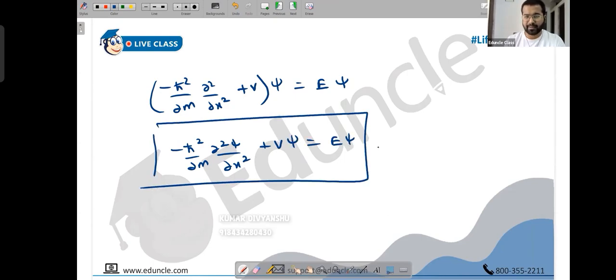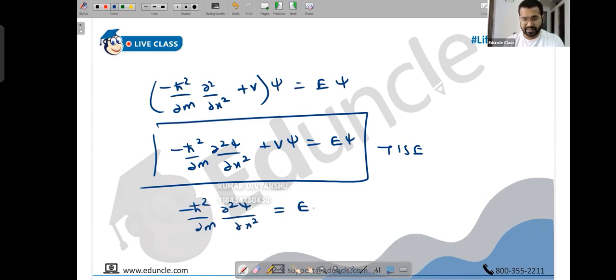Popularly, this is how you learn by heart the time independent Schrodinger equation: minus h bar square upon 2m, dou square psi upon dou x square, plus v psi is E psi. However, there is another way in which people remember it. First throw this on the RHS. So we have minus h bar square upon 2m, dou square psi upon dou x square is E psi minus v psi, or I can write E minus v into psi.